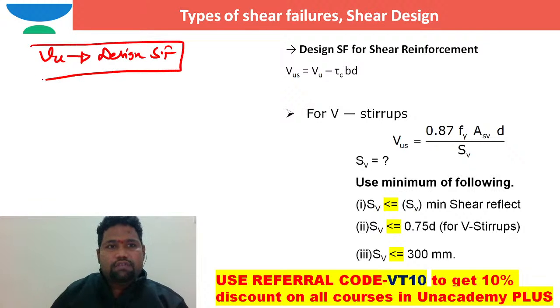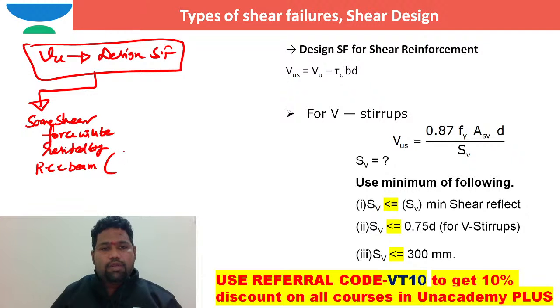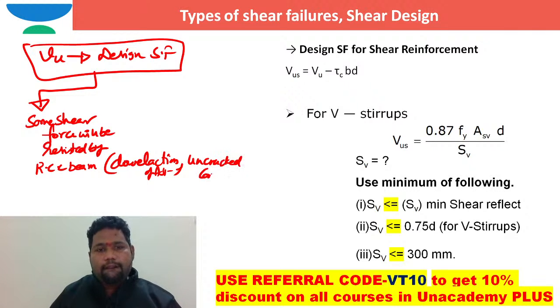Out of this design shear force, some shear force is resisted by RCC beam, due to dowel action of AST, because of uncracked concrete, and aggregate interlocking. Because of these three, some shear force is already resisted.